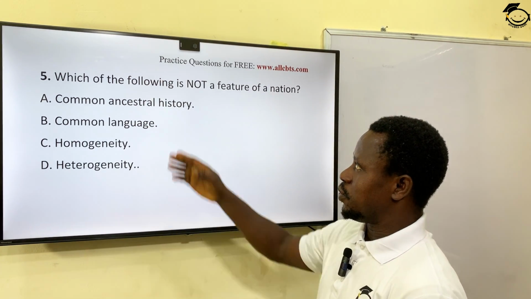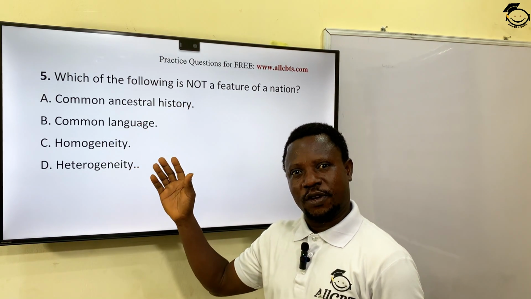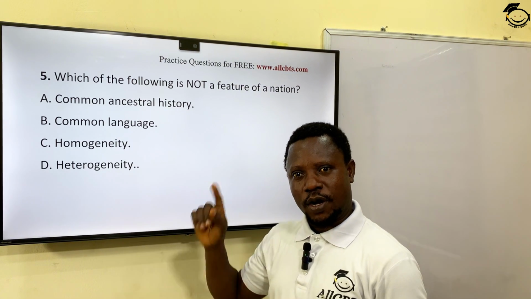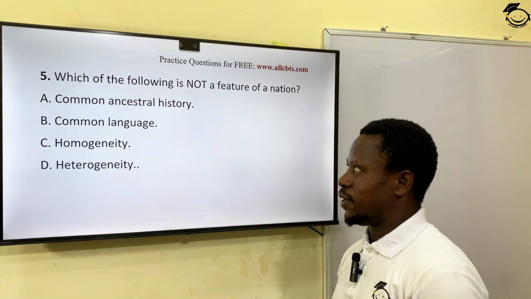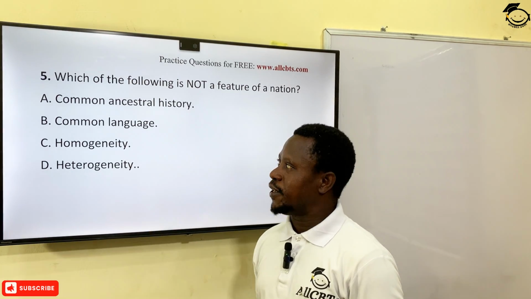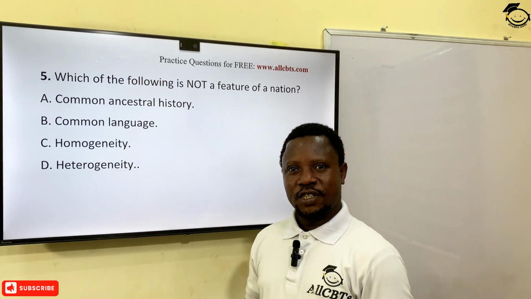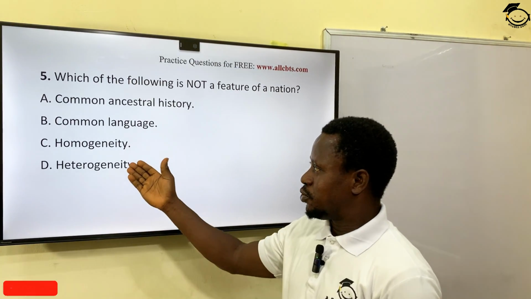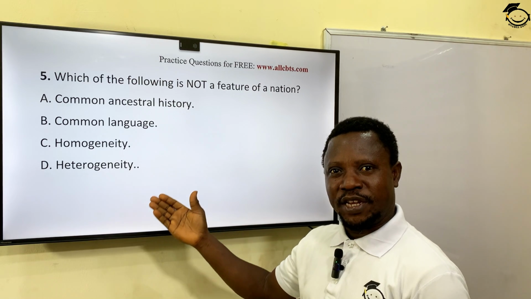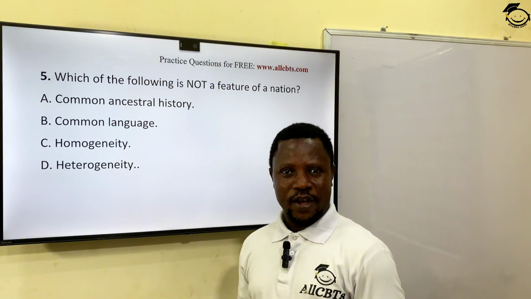This question is saying which is not. In other words, among all these four options, three of them are correct. Only one is not. So let's look at it now. Common ancestry, ancestral history, like what I said earlier, common language, homogeneity, heterogeneity. Heterogeneous is a society with many cultures, diverse languages, diverse ancestry, diverse history.